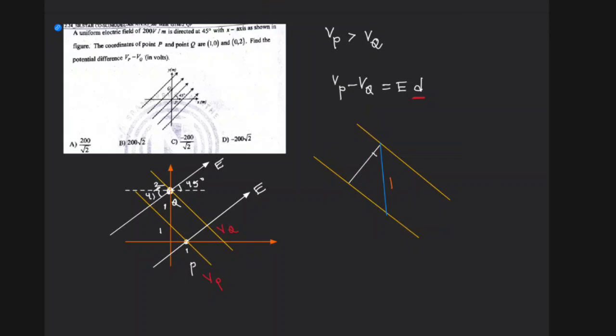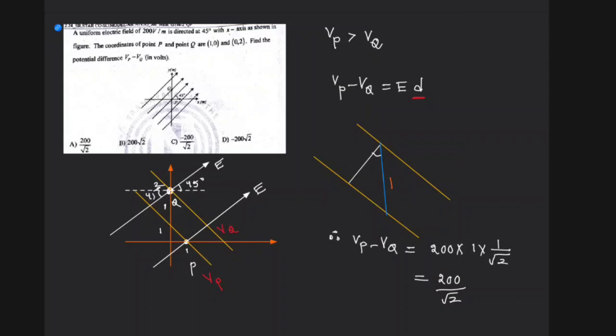I know this angle is 45. So this is 1, and the perpendicular distance can be written as 1 into cos 45. Therefore Vp minus Vq is equal to E, which is 200, into D, which is 1 into cos 45. 1 into cos 45 is 1 by root 2. Therefore, the answer is 200 by root 2. That is the answer for the question.